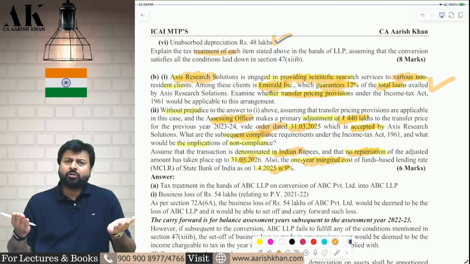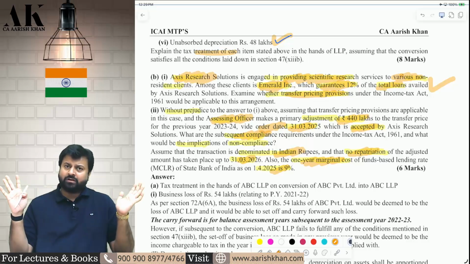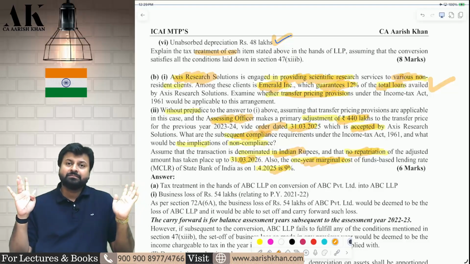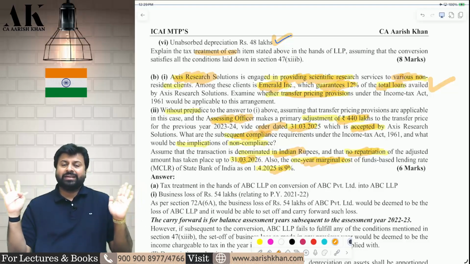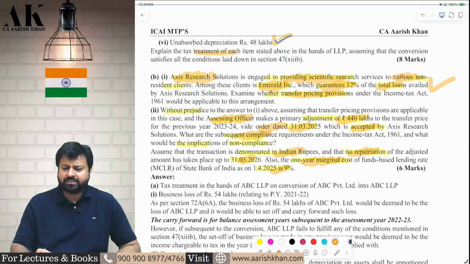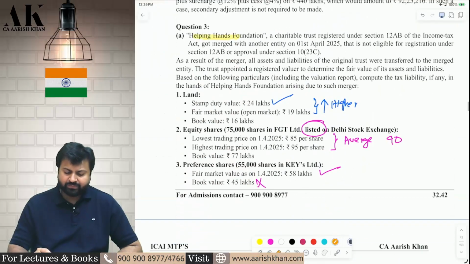You have one more option, that you pay one-time additional tax of 20.9664% and get relieved. Once you pay one-time additional tax of 20.9664%, that's it. After that, there is no need to pay any tax. I hope it is clear to all of you. Both the options are there. Whichever is more feasible, the assessee can go for that. Next question, question number 3, which is on